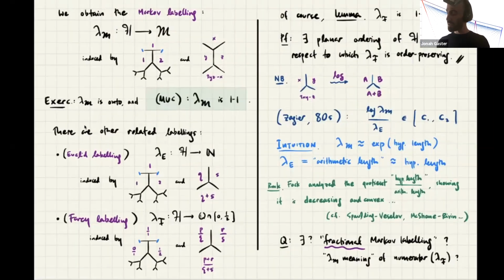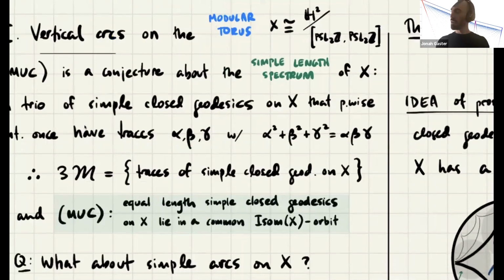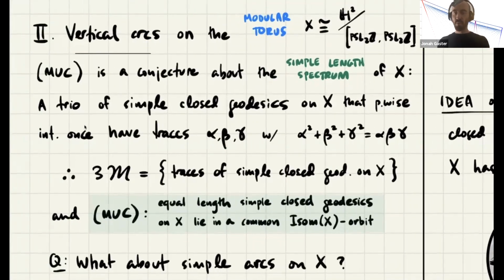And indeed there is. So to tell you about it, let me introduce one of the reasons that people love the Markov uniqueness conjecture. It has deep connections to geometry. So namely, the connection goes through what's called the modular torus. It's a very specific punctured torus whose fundamental group is a subgroup of PSL2Z. That's why it's called modular. In fact, it's the commutator subgroup of PSL2Z. It's a very, very beautiful subgroup of PSL2Z.